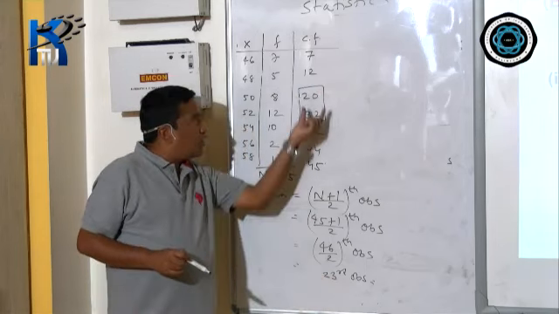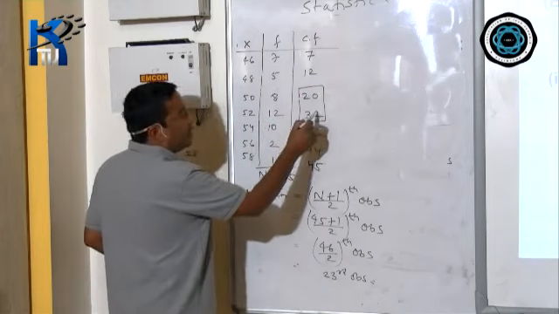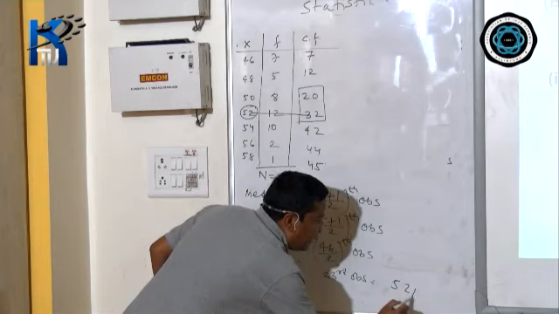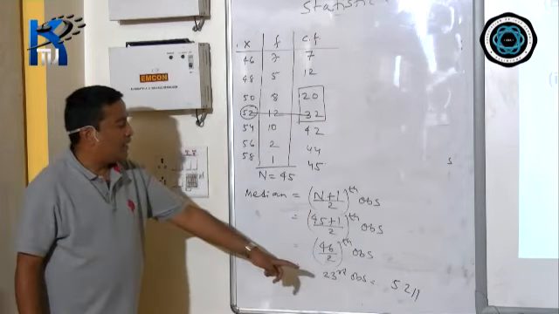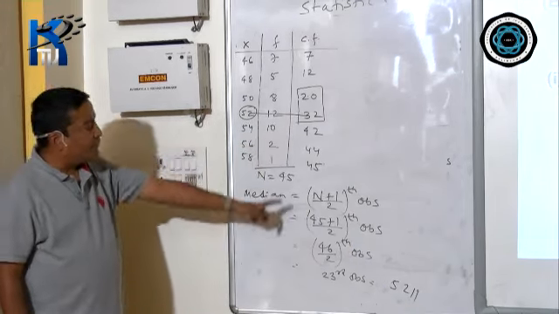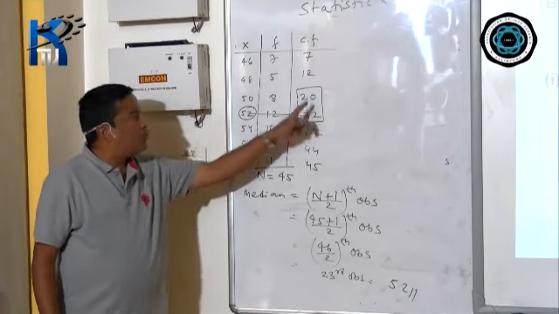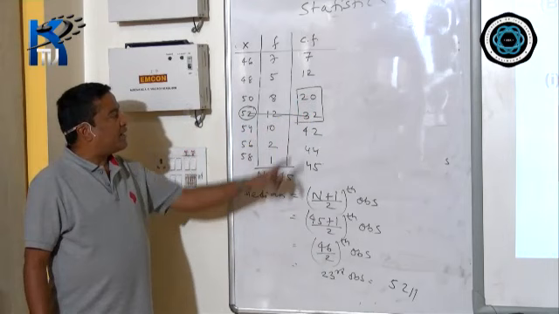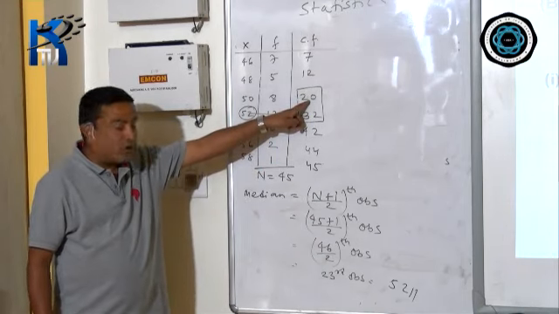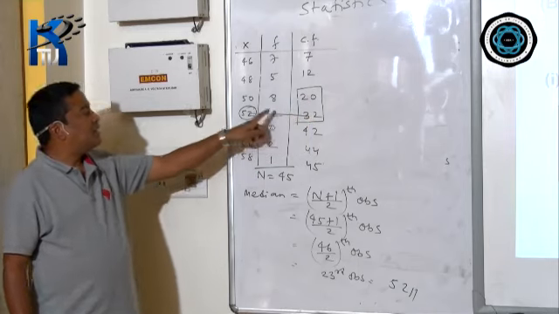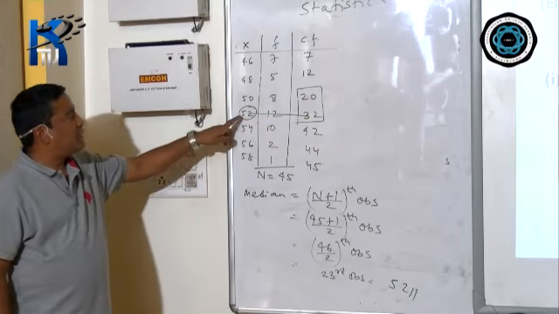So if not 20, you have to take 32. That means the answer is 52. Why 52? Because your observation is 23rd, and it comes between 20 and 32. If not 20, the next higher number is 32, which means 52.